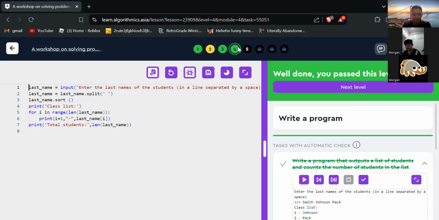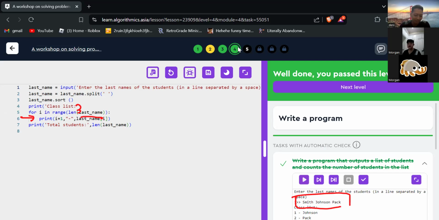For i in range, len of last name. How many items in the last name, Morgan? There are three, right? So for i in range three, this line will repeat three times. Line number six will repeat three times.